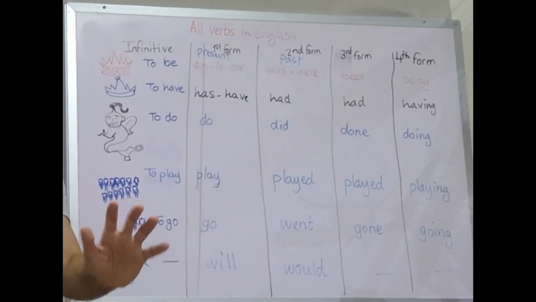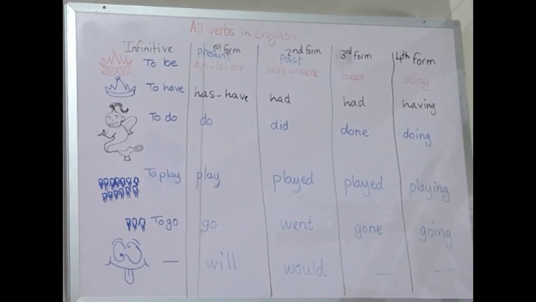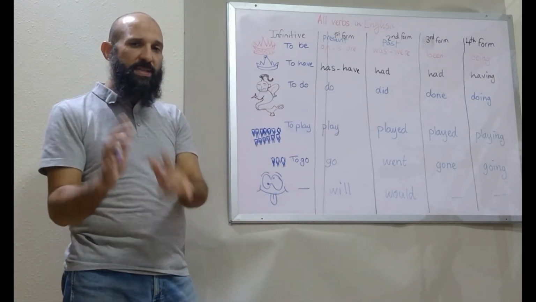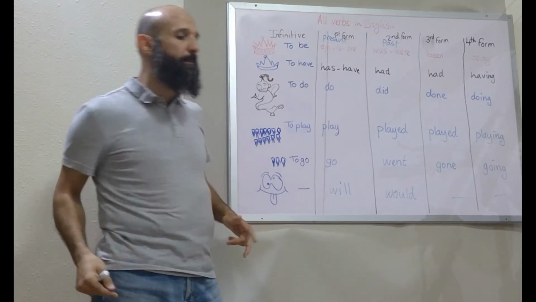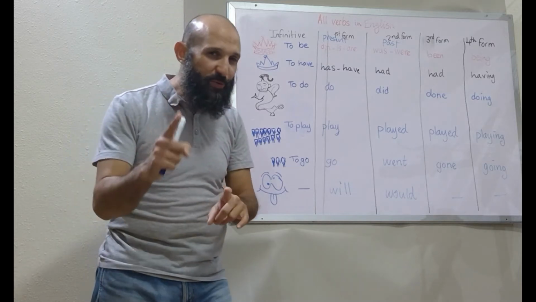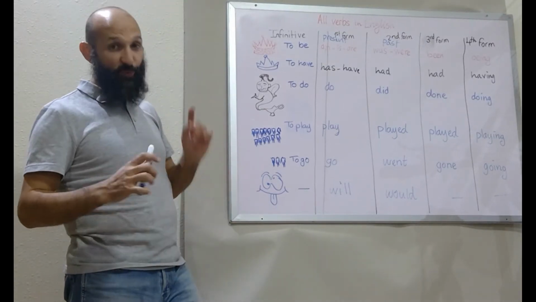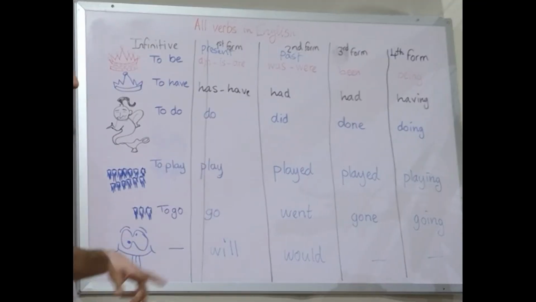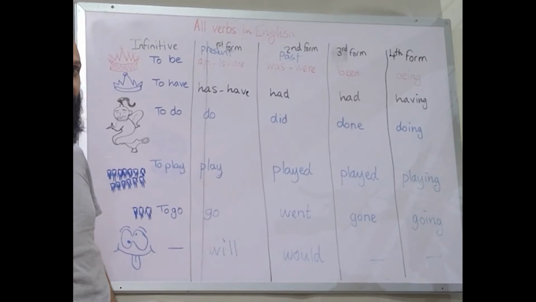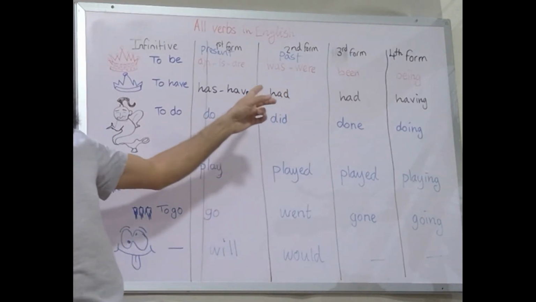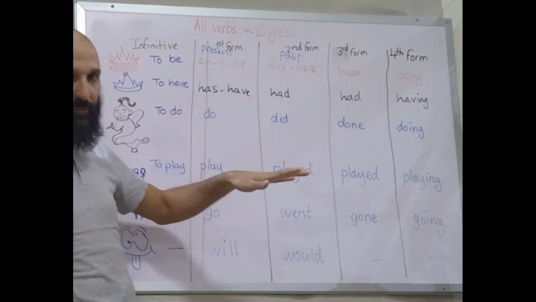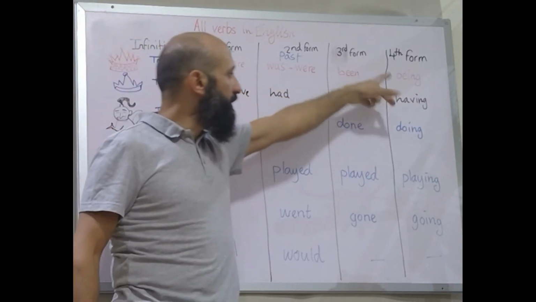Let's focus on the verb here. Let's not talk about the subject. Forget about I and he and all of that. Right. Let's move on to the past continuous now. So when we say past continuous, what comes to mind? Yeah, good. ing word and verb to be. We said verb to be in the what? In the past. So verb to be in the past is was and were plus any ing word in the English language. So if you want to make a sentence in the past continuous, you will use was and were. You must use one of them. Was and were, and then any of these.